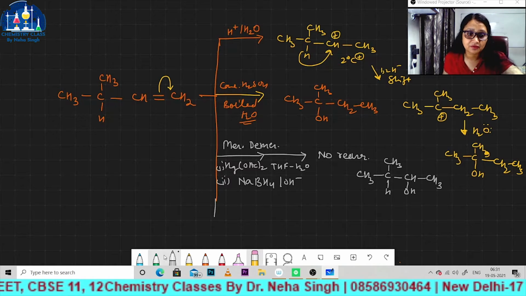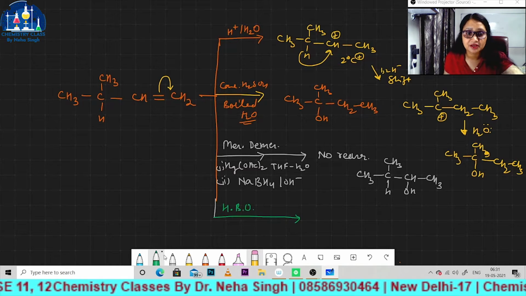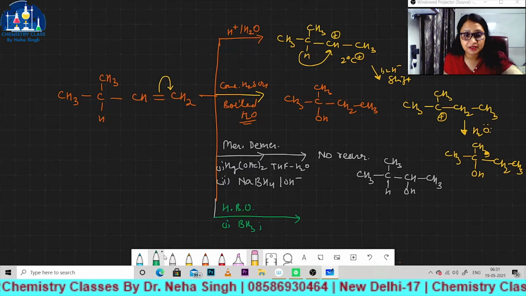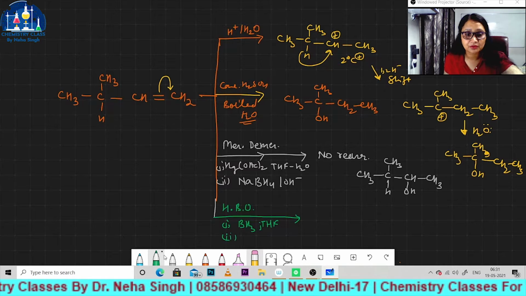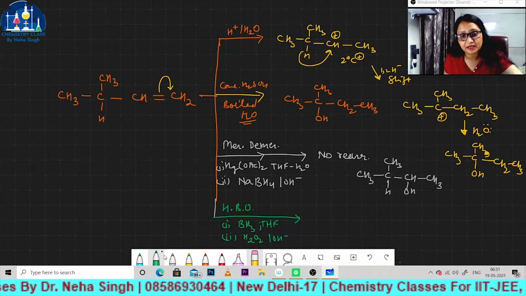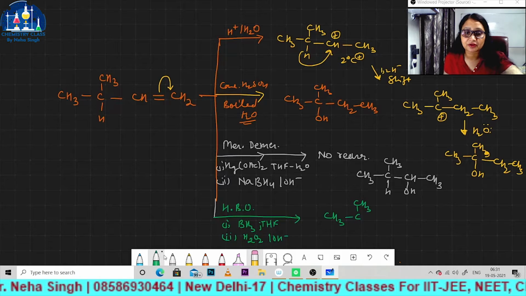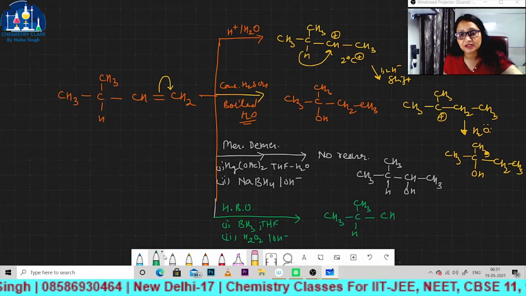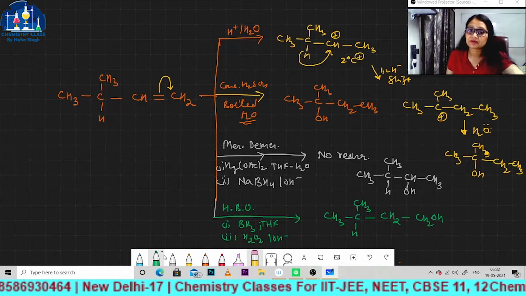while in case of hydroboration oxidation, as you will treat it with BH3 in THF, and number 2, oxidation will be performed in presence of hydrogen peroxide in alkaline medium. You will get the product according to anti-Markovnikov rule. So according to anti-Markovnikov, CH will become CH2 and CH2 will get OH, right bacha?